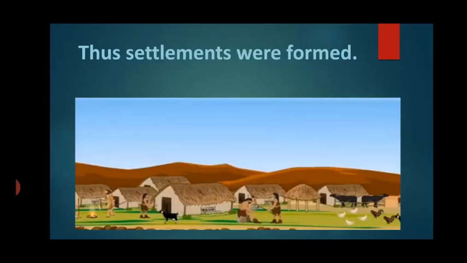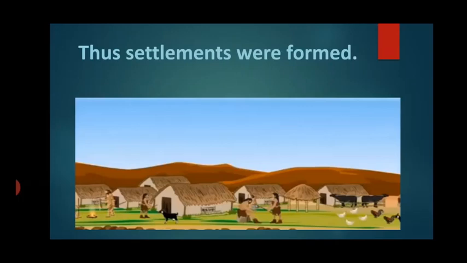And you will also see they started not only doing agriculture, but they also started farming animals, that is, animal husbandry also they started doing. Now they do farm, children, and then they started settling like this.